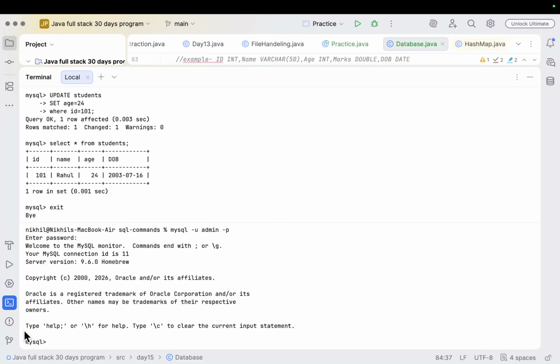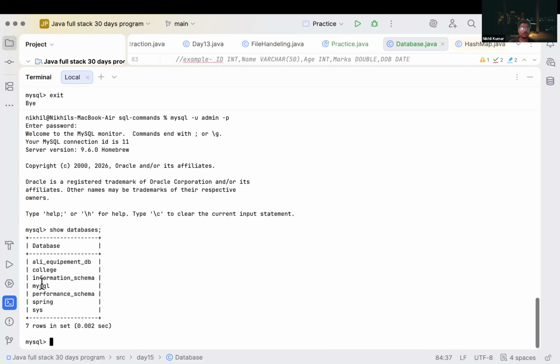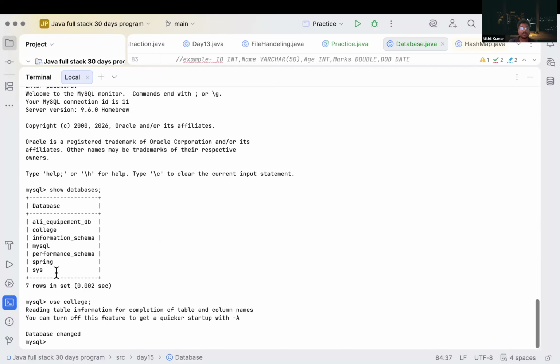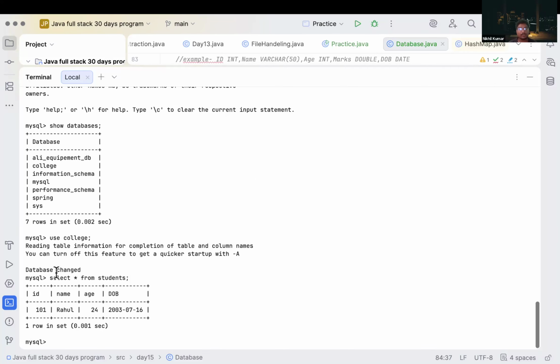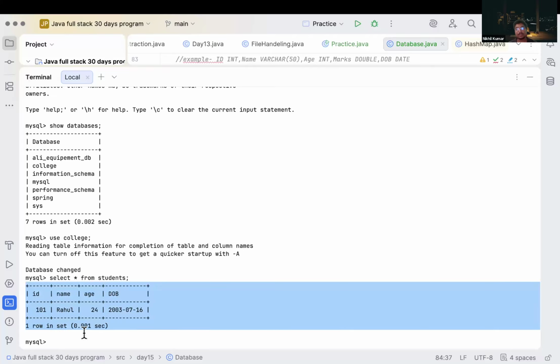If we try to check, we have created a database named college, correct? So we are there. If we use college again, then we have changed to the database. And if we try to select star from students, our updated data is there, correct?